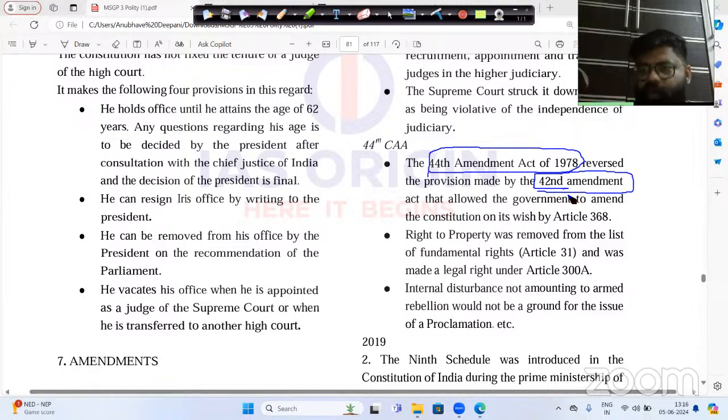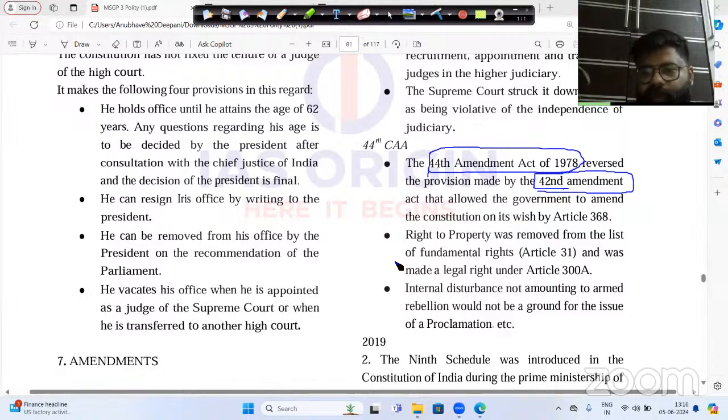And Indira Gandhi and the Congress government lost the election in the year 1977. Janata Party made the government, and Morarji Desai became the first non-Congress Prime Minister of India in the year 1977. So whatever illogical laws were made under the 42nd Constitution Amendment 1976, all of those laws were cancelled and struck down in the 44th Constitution Amendment 1978.